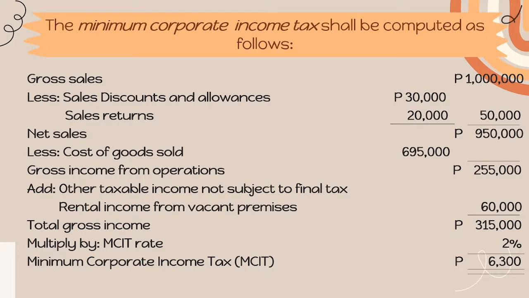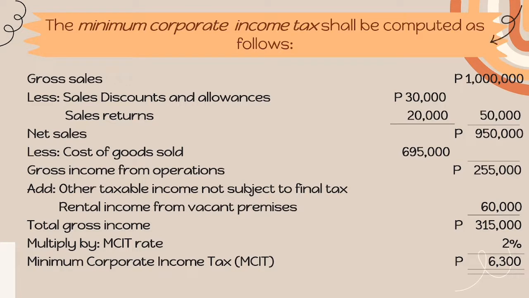Bale, ilalagay lang natin dito yung mga value na naka-indicate sa past slides. So, gross sales is 1 million. Ibabawas natin diyan yung sales discounts and allowances and sales returns. Itong sales discounts, allowances, and sales returns ay i-discuss natin sa mga susunod pa na slides. Ang total ng mga ibabawas ay 50,000 at ang magiging sagot pag minus sa gross sales is 950,000. At ibabawas din natin yung cost of goods sold. Ang magiging sagot diyan ay 255,000.